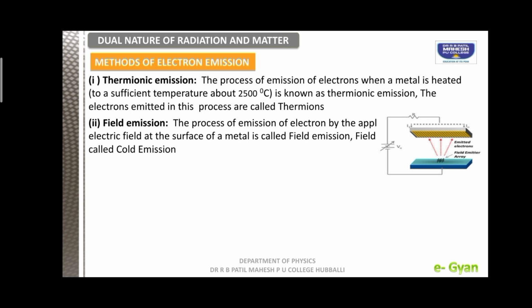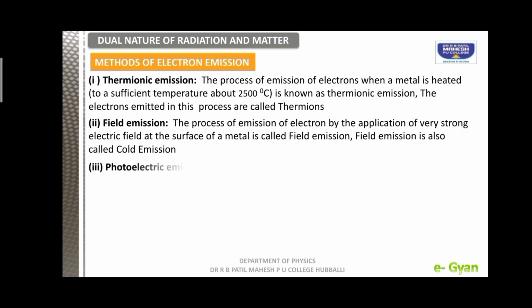We know that the electric field always points from the positive to the negative side. So the electrons are attracted from the negative side to the positive side. If the field is strong, the electrons can easily move from negative to positive. This we call the field emission process.